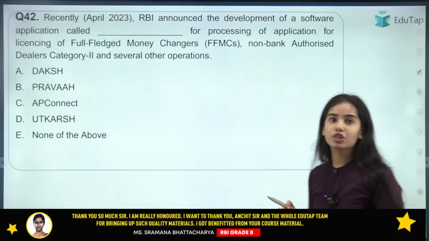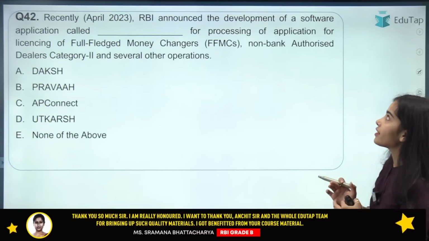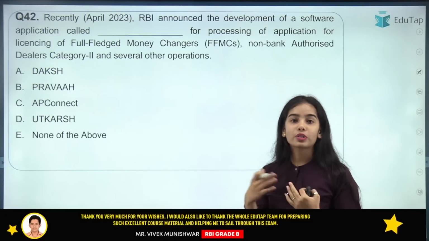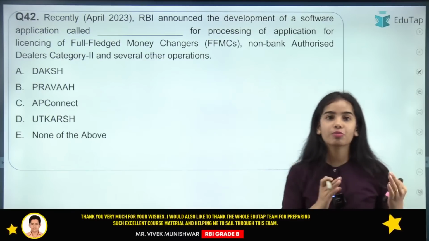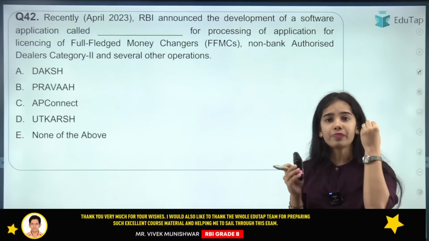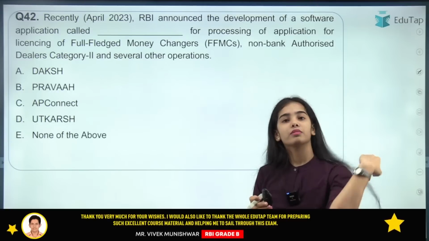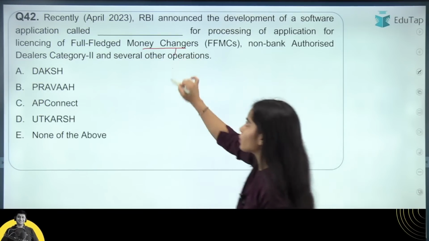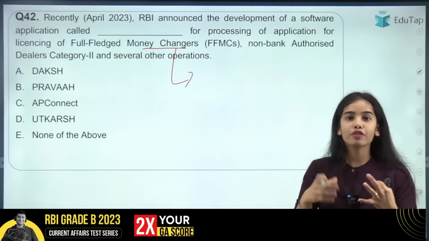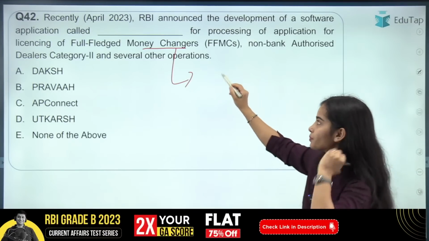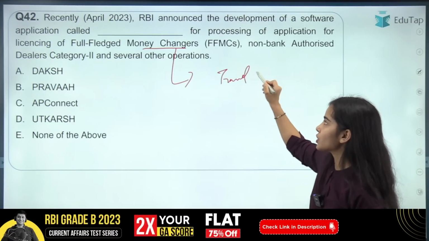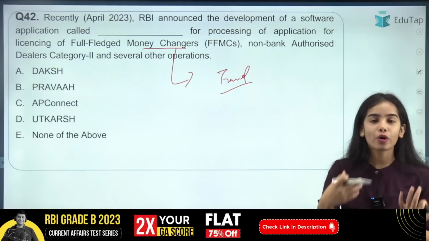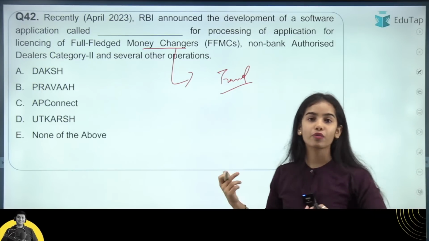Now coming to the next question, that is, RBI announced the development of a software application that will be called what? For the processing of the applications for the full-fledged money changers. So the full-fledged money changers are the ones that are allowed to sell and buy foreign exchange for travel purposes. So they can provide the foreign exchange for travel purposes, if you want to go for a personal visit, if you want to go for business.